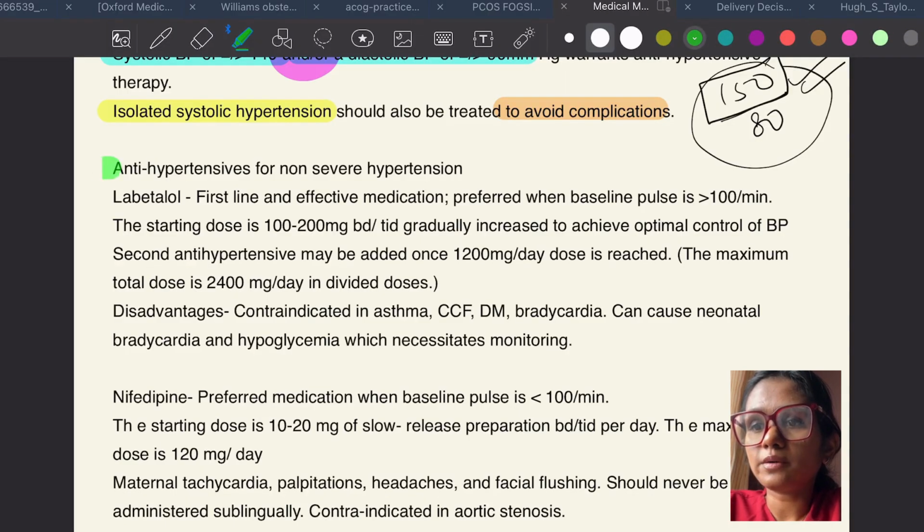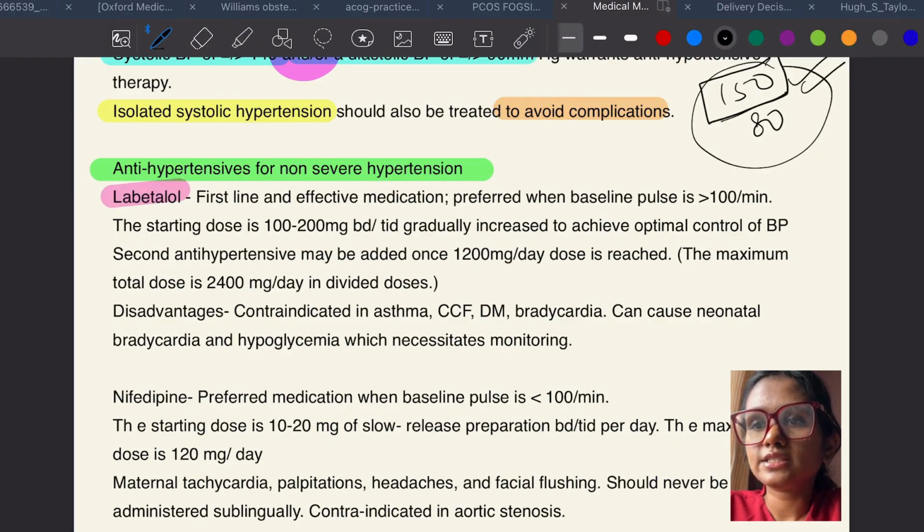Okay, now talking about antihypertensives for non-severe hypertension, first is labetalol. Okay, this is of course the first line effective medication, preferred when pulse is more than 100 per minute. Remember this. Now the starting dose is 100 to 200 mg BD or TDS, gradually increased to achieve optimal control of BP.